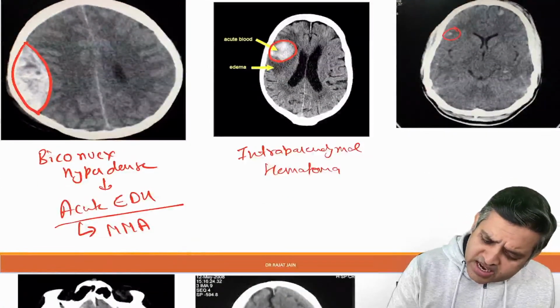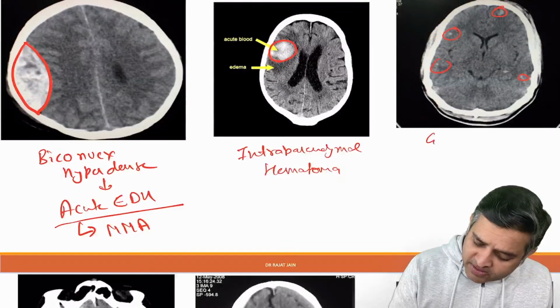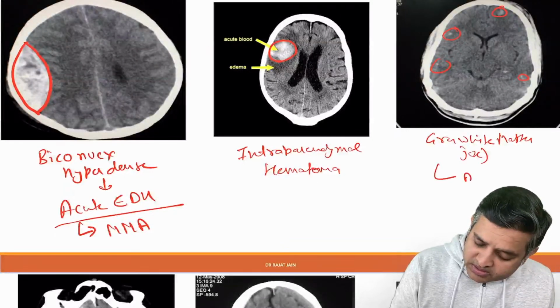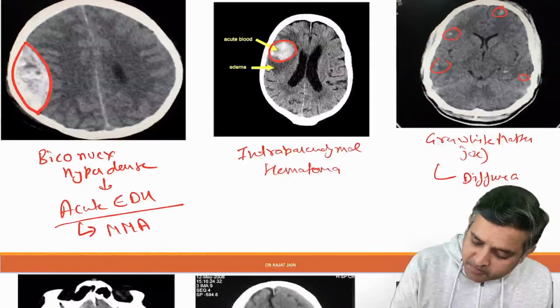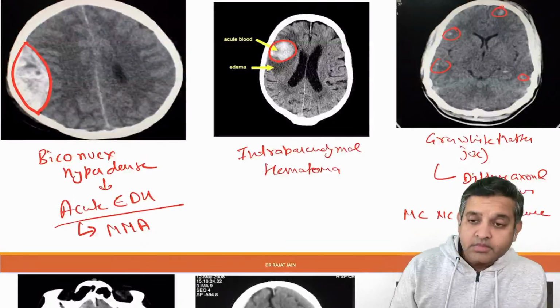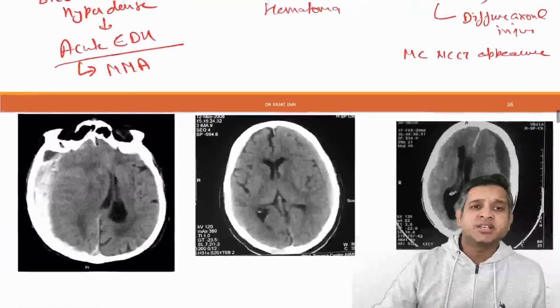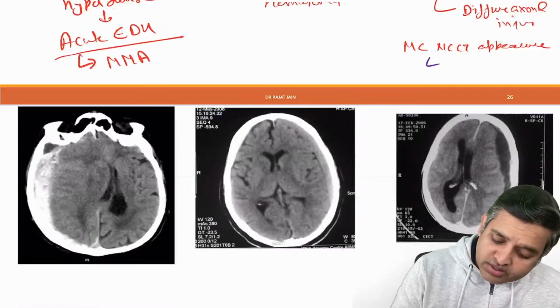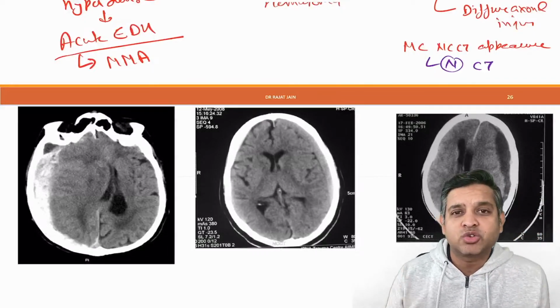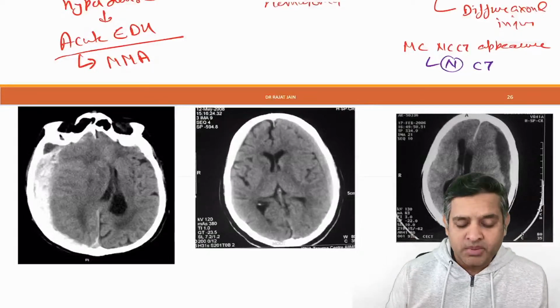When you see tiny hemorrhagic foci, where? At the gray white matter junction. Tiny hemorrhagic foci at the gray white matter junction. This is diffuse axonal injury. Diffuse axonal injury. Who will tell me the most common NCCT appearance of diffuse axonal injury? Most common NCCT appearance of a diffuse axonal injury? Normal CT. In 80% of the patients with diffuse axonal injury, CT is normal, right?